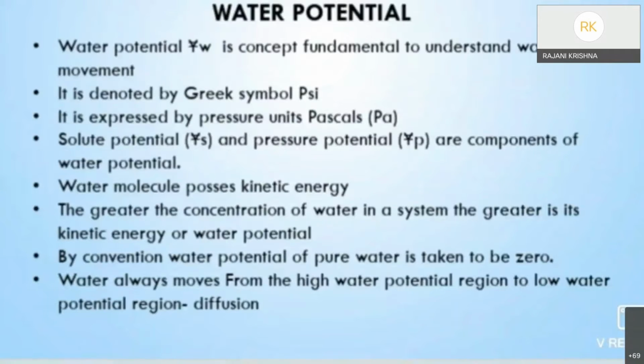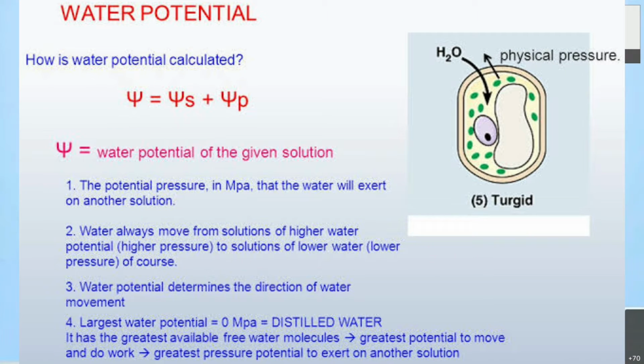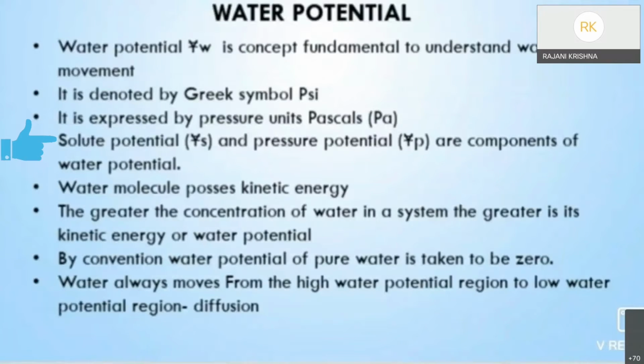The first standard term is water potential. It is represented by the Greek symbol psi, pronounced as psi. Water potential is the fundamental concept for understanding water movement. The second standard term is solute potential, denoted by psi s. The third is pressure potential, denoted by psi p. These two, solute potential and pressure potential, are the two main components that determine the water potential.